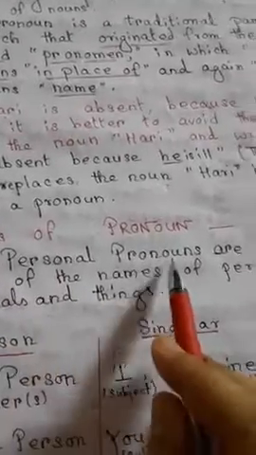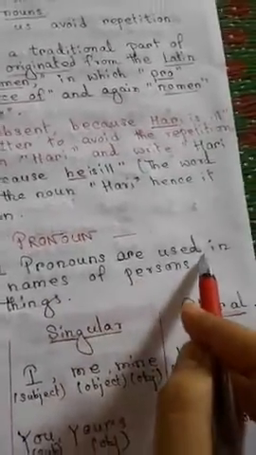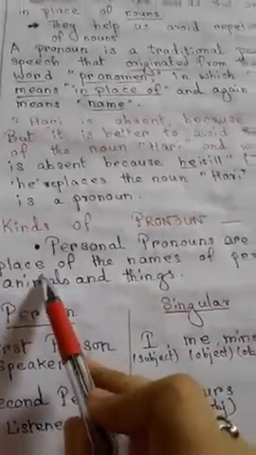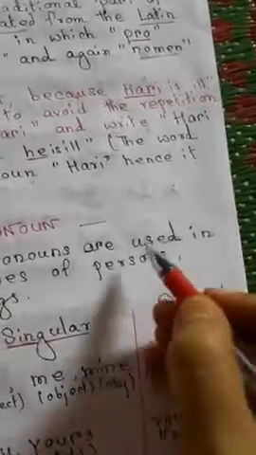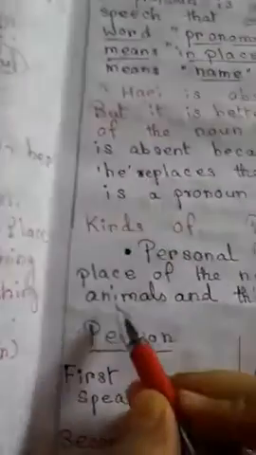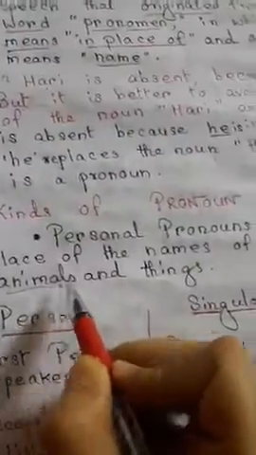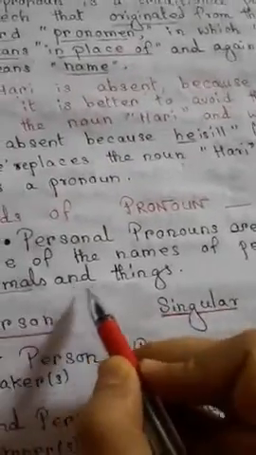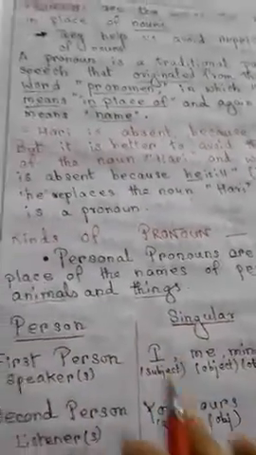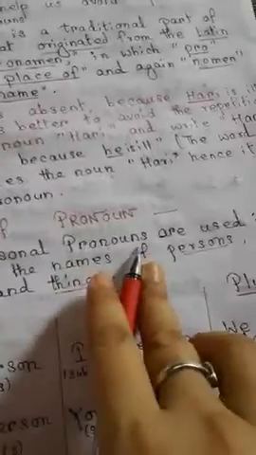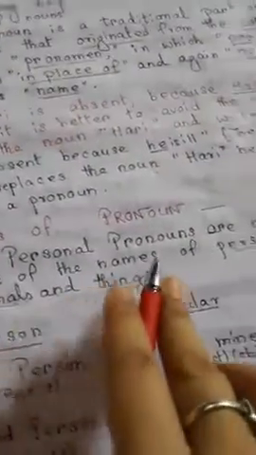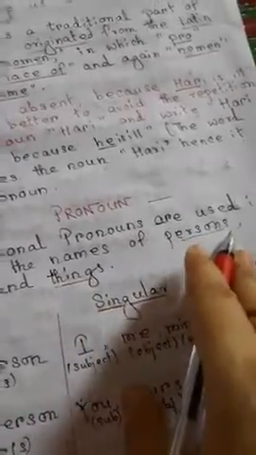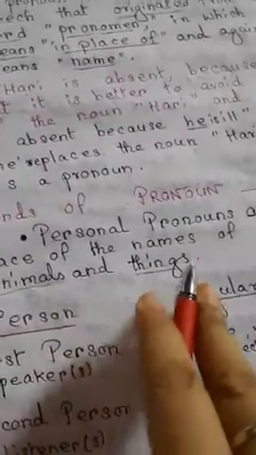Personal pronouns are used in place of the names of persons, places, animals and things.